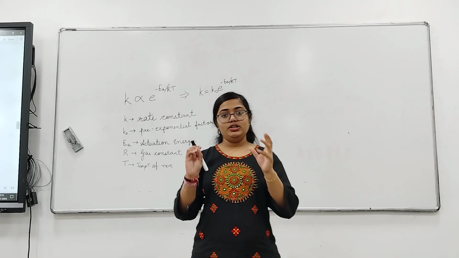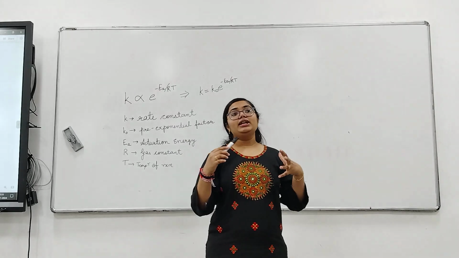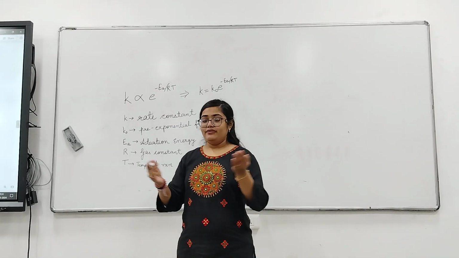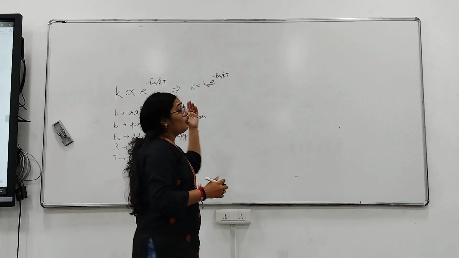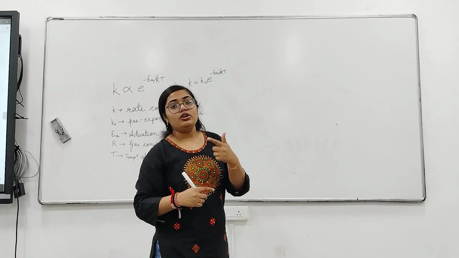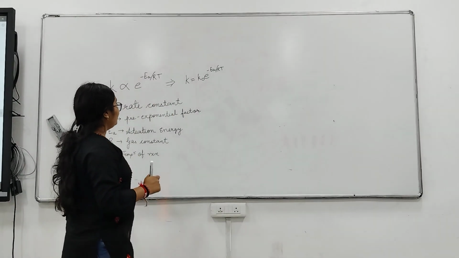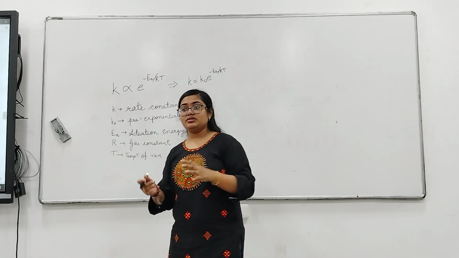We have studied in collision theory that in order to transform reactants to products, we need a fruitful collision between two molecules. So when we increase the temperature, we are increasing the fruitful collisions between two molecules. As this increases, the probability of converting reactant to product increases.